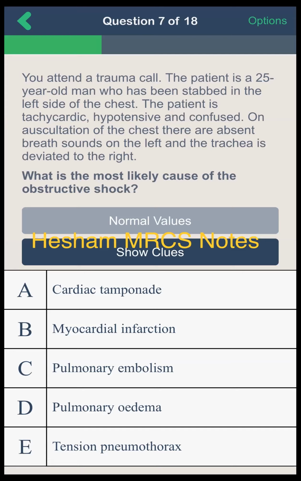You attend a trauma call. The patient is a 25-year-old man who has been stabbed in the left side of the chest. The patient is tachycardic, hypotensive, and confused. On auscultation of the chest, there are absent breath sounds on the left, and the trachea is deviated to the right. What is the most likely cause of obstructive shock? Cardiac tamponade, myocardial infarction, pulmonary embolism, pulmonary edema, tension pneumothorax.